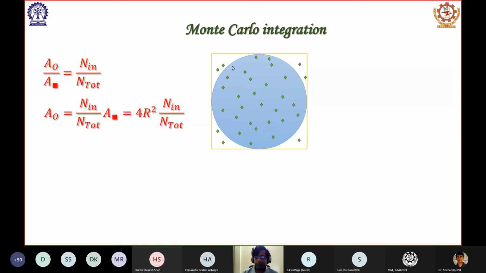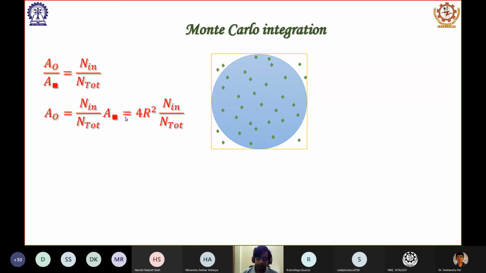You can understand intuitively that this is what is going to happen, provided every point is generated uniformly, without any bias towards its coordinate, which means the area of the circle, A0, can be calculated as n in by n dot multiplied by the area of the square.